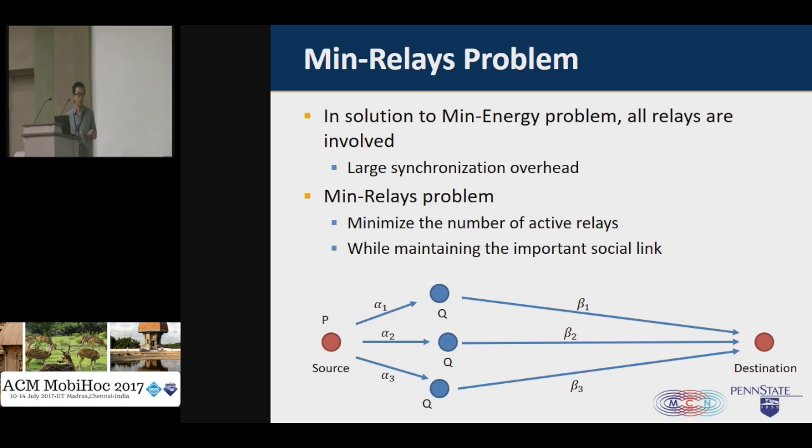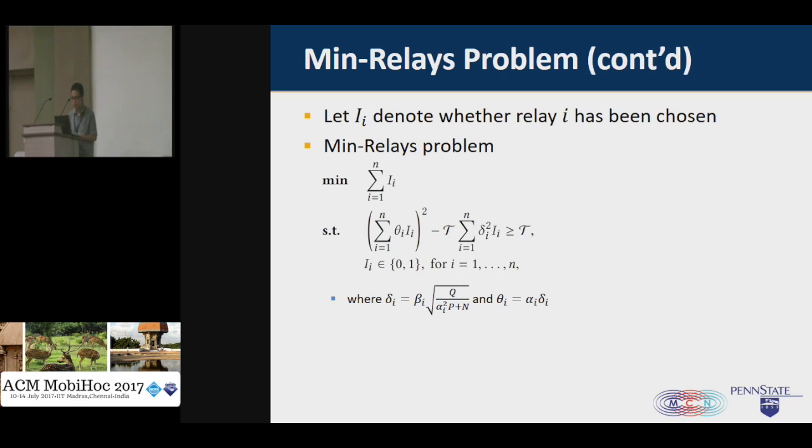Alpha i is the signal scaling factor between the source and the relay nodes. Beta i here is the signal scaling factor between the relay node and the destination node. Here we use a binary variable I_i to denote whether relay i has been chosen to be involved in the transmission. We formulate this min relay problem as an integer programming problem.